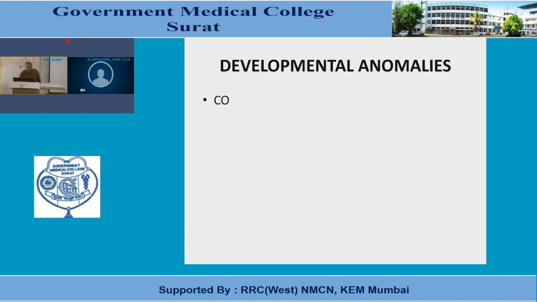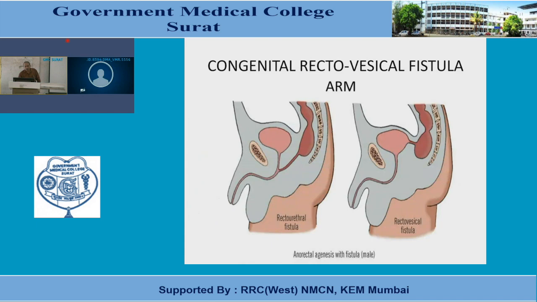Now, developmental anomalies of the urinary bladder. First is the congenital rectovesical fistula. Now you know about the development of the urinary bladder, so it will be very easy for you people to understand how these developmental anomalies take place.